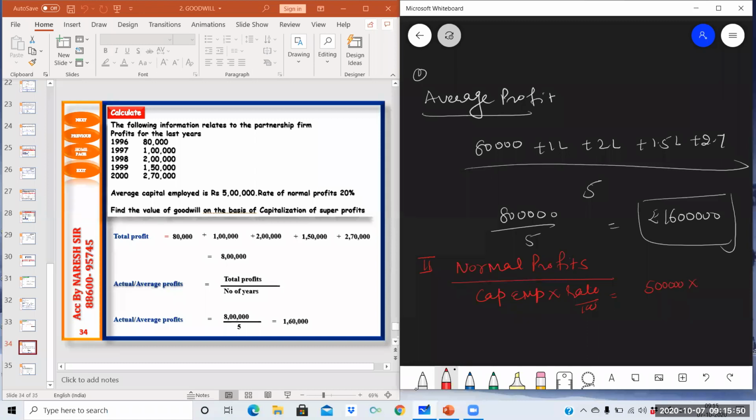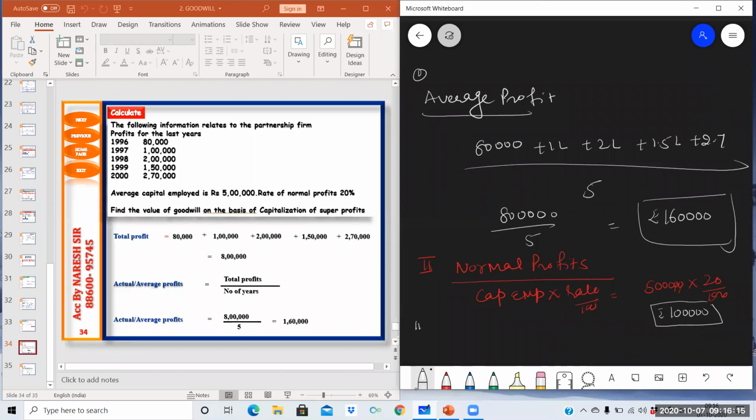What is the rate? 20% upon 100. So, 5 lakh into 20 upon 100, which is equal to 1 lakh. So this is the answer of step 2.